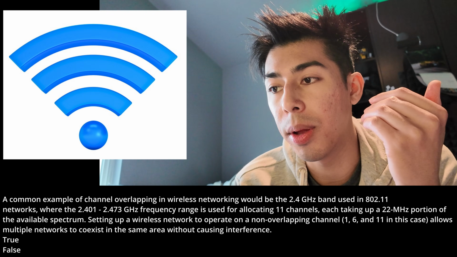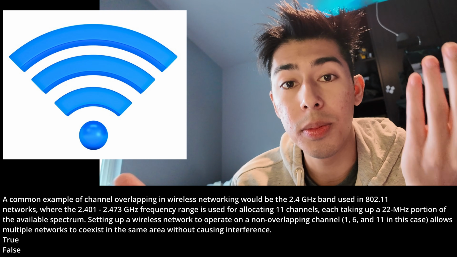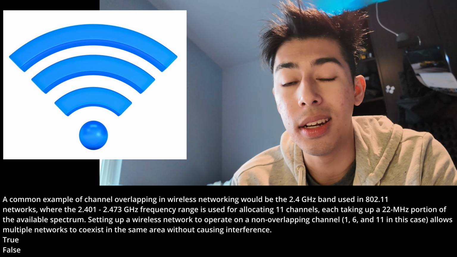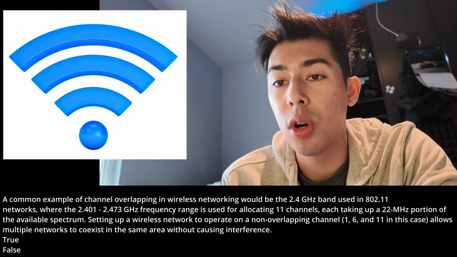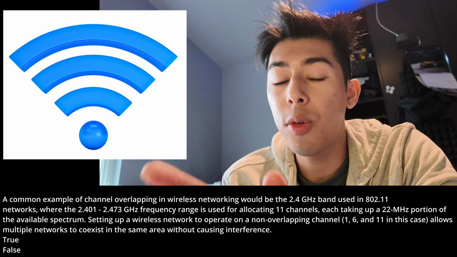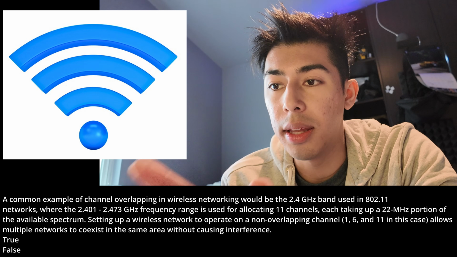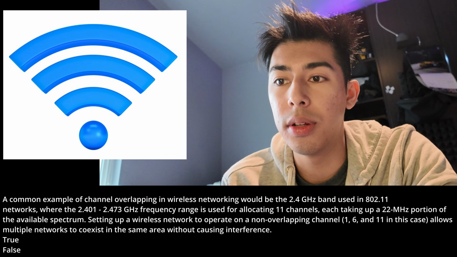have 11 of them. And this means there's interference, and the interference could lead to slower speeds, dropped connections, and other performance issues. So our statement here is correct. If we set up a wireless network to operate on a non-overlapping channel, like 1, 6, and 11, it will allow multiple networks to coexist in the same area without interference.